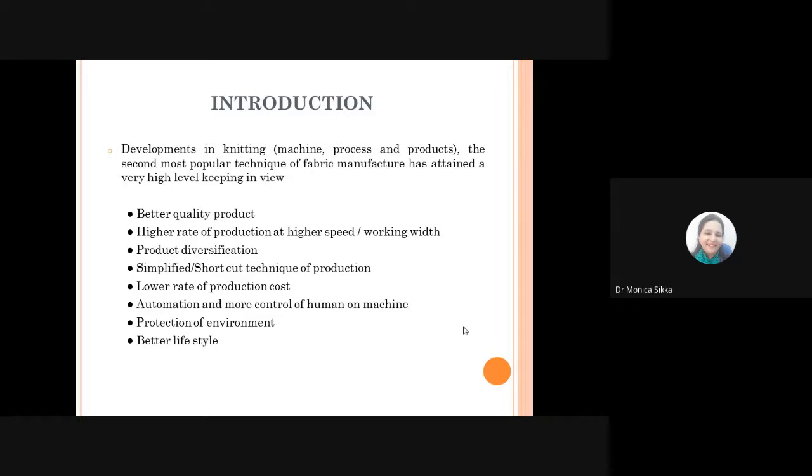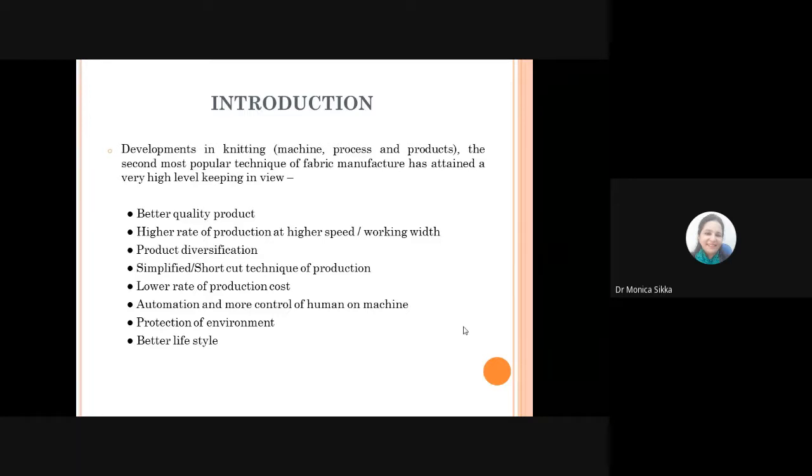Most of the material that I'll be talking to you about today is collected from ITMA 2019, the last exhibition that was held. I hope you must all be aware of ITMA, which happens for textile machinery exhibitions. These are the latest developments that were exhibited at ITMA, covering changes in flat knitting, circular knitting, and warp knitting machines.